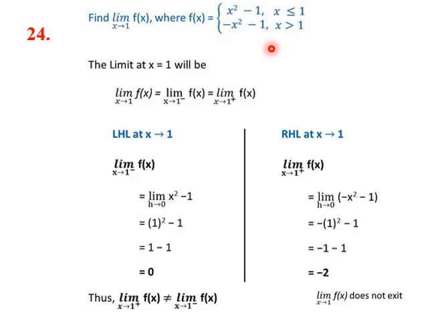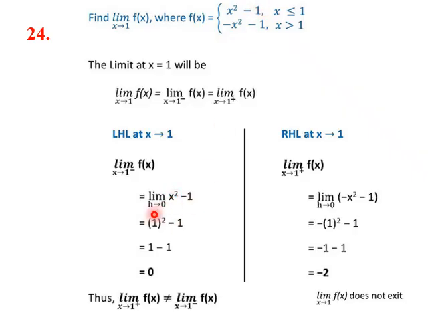So what happens when x is less than 1? We will use this expression x square minus 1. In the limit, when it is 1 plus, we use this other expression. Okay, so we need to find limit x tending towards 1 minus of f of x. So we put x square minus 1.